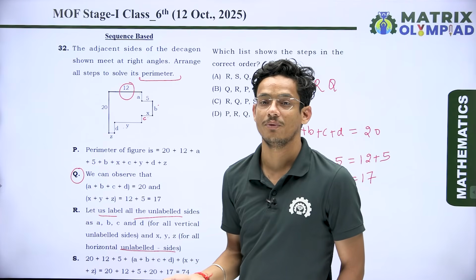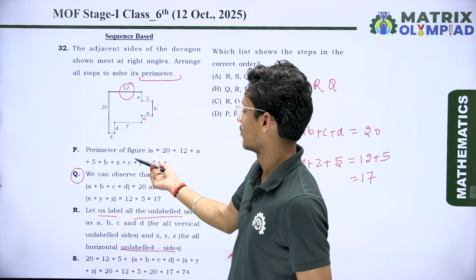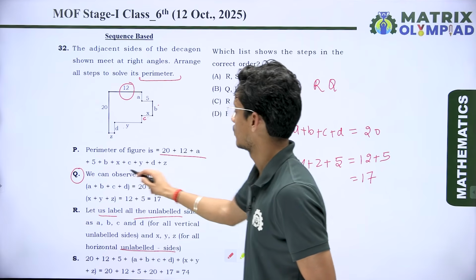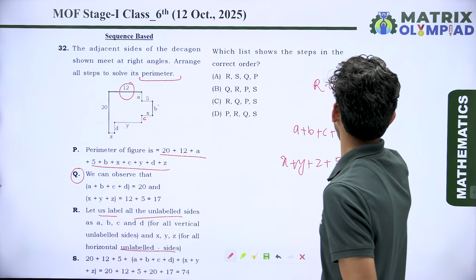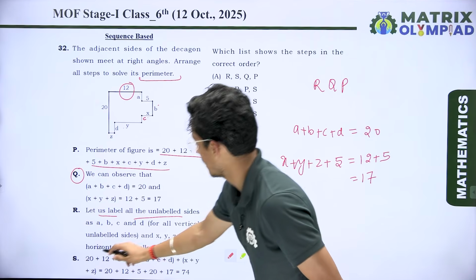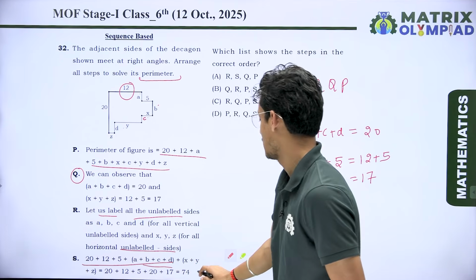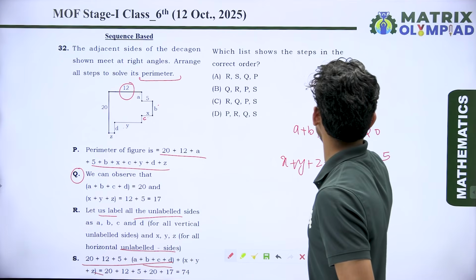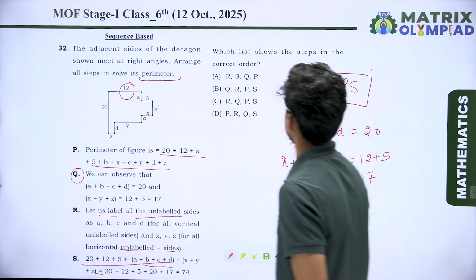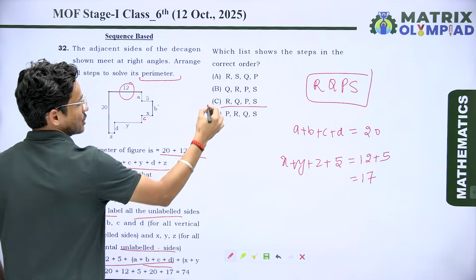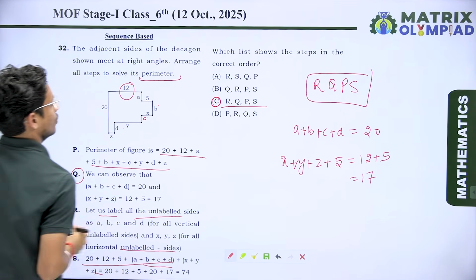So we know perimeter of a figure is sum of all sides. So the formula of perimeter of figure is sum of all sides. Here we add all the sides, then we take P, and after that we take S. We put the value of A, B, C, D and X, Y, Z here. So R, Q, P, S. It means option number C is the correct answer over here.